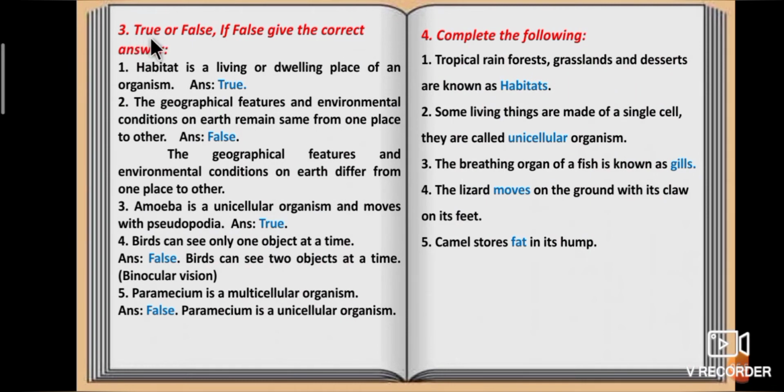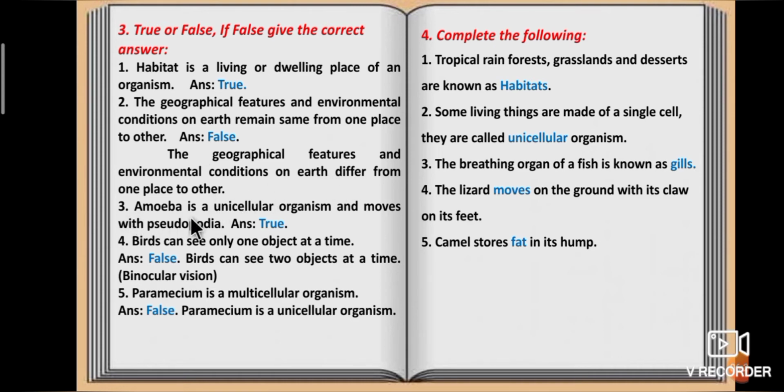Third Roman letter. True or false? If false, give the correct answer. First question. Habitat is a living or dwelling place of an organism. Yes, it is true. Second one. The geographical features and environmental conditions on earth remain same from one place to another. Answer false. Yes, the geographical features and environmental conditions on earth differ from one place to other.